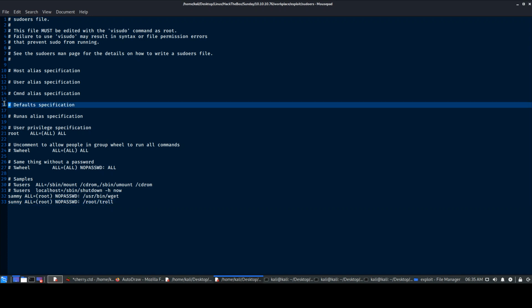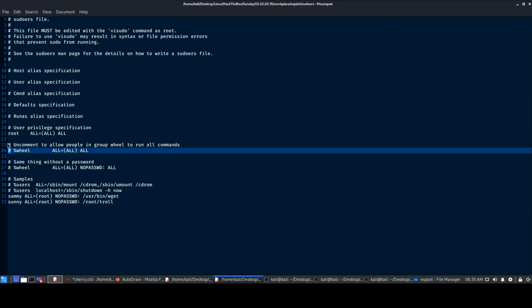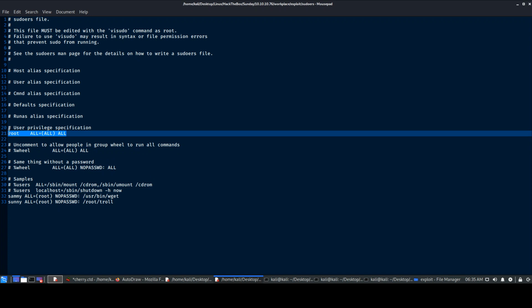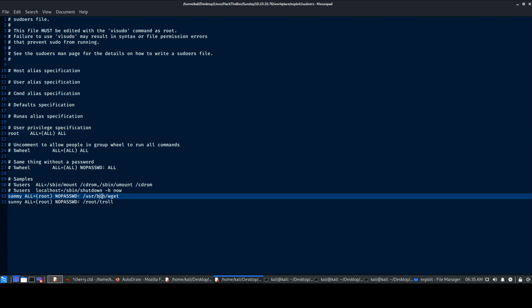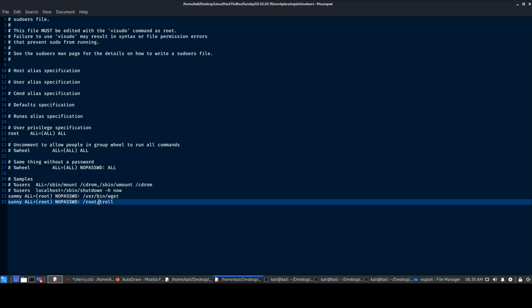Now, if we see over here, it shows the sample. Obviously, these lines with a hash mean it is a comment. We have the first one, that is root has all privileges. Then for Sammy we saw, we can use wget, and for Sunny, we can use troll.